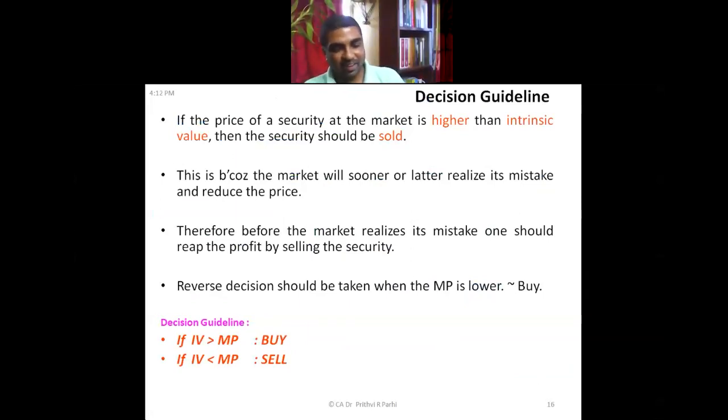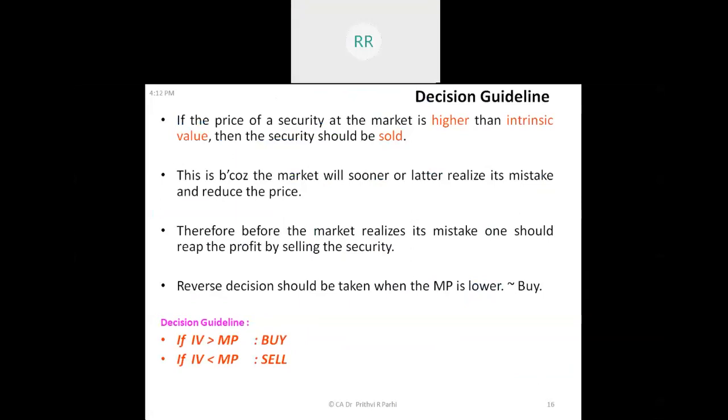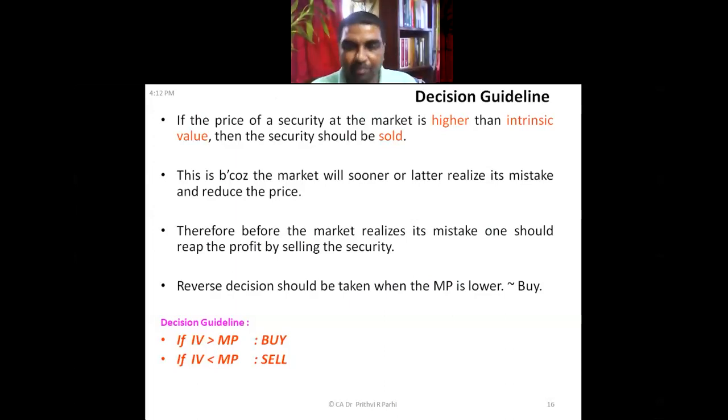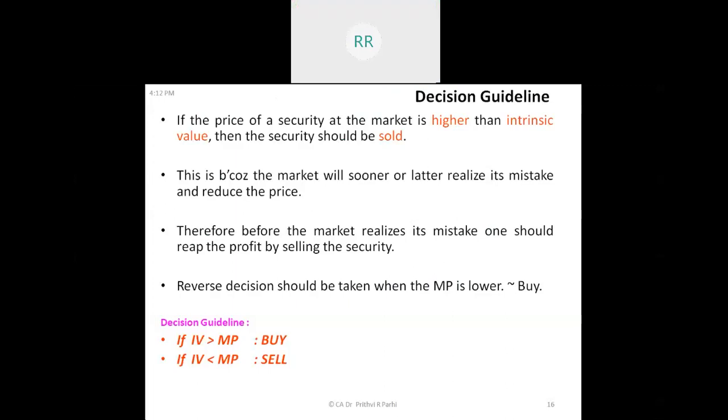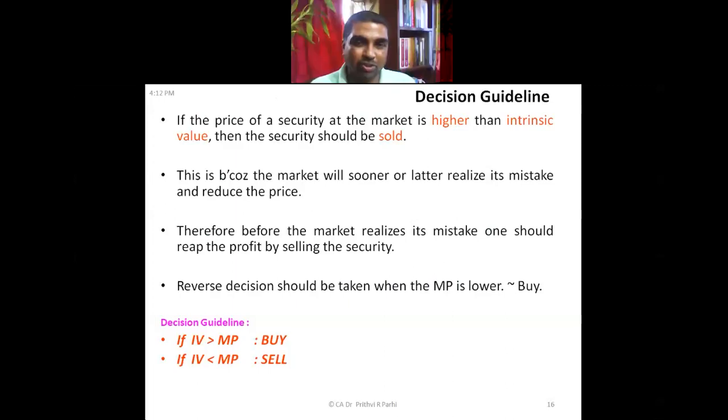Again, at this stage, I'll be telling you about intrinsic value. You understand what should be the value. What should be the value of that security is called intrinsic value. Or you can say the real worth of the security is called the intrinsic value, keeping in view various aspects, or suppose we are using some valuation models, it may not